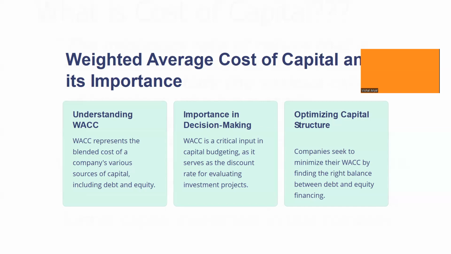It is also important in optimizing capital structure. Companies seek to minimize their WACC by finding the right balance between debt and equity financing. We might not know the portion of debt and equity that we need to borrow in order to finance.